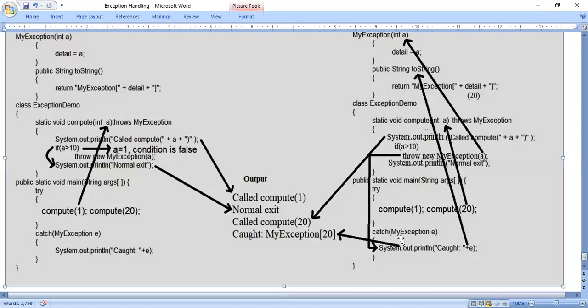In the main method, you have to go for the catch block, because we have come from the statement throw new MyException of a. Wherever the throw keyword is there, you should immediately come to the catch block, because the throw keyword indicates it is an error. In the catch block we have caught plus e; plus will concatenate the string and call the toString method. In the toString method, MyException of detail, so MyException of 20 will be written as the string. It will combine with the word caught, so it displays caught MyException of 20. Okay, so just look at the diagram. If you come across any doubt, you can ask.